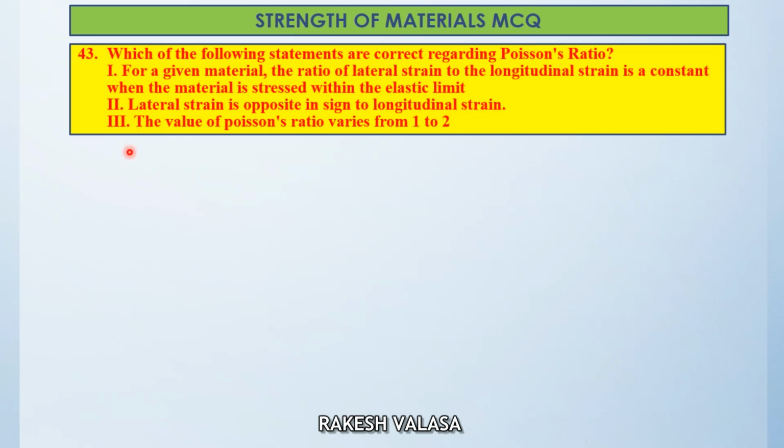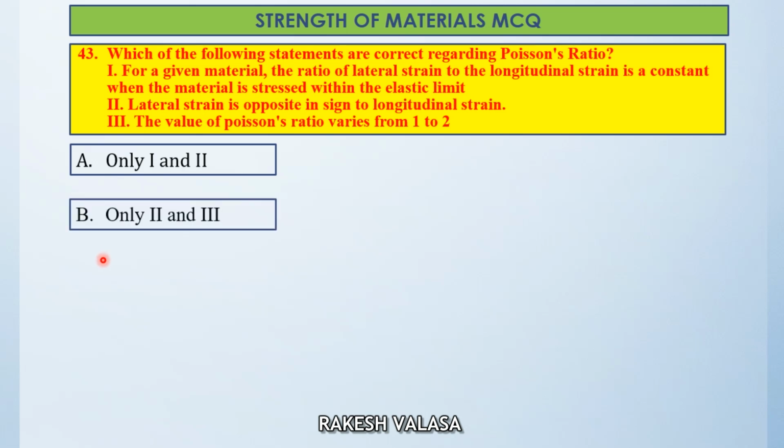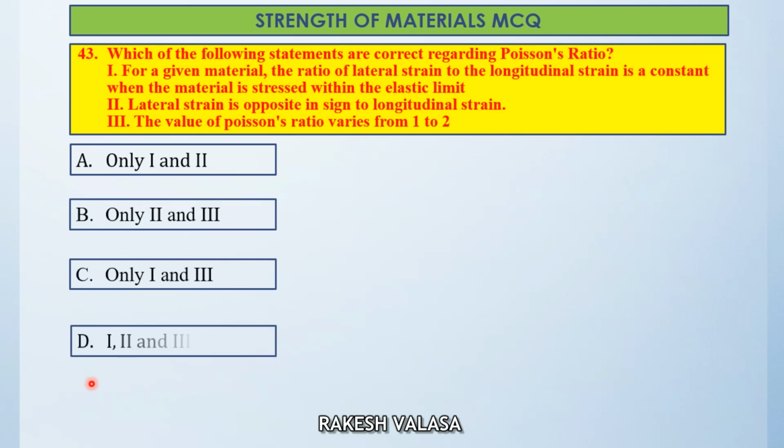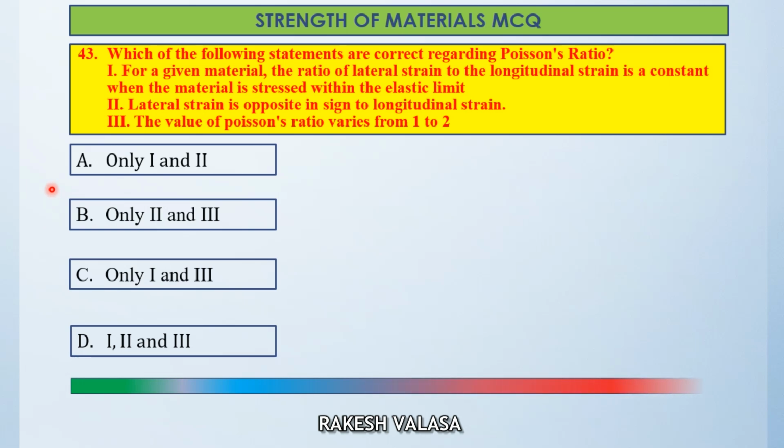Statement 3. The value of Poisson's ratio varies from 1 to 2. Option A, only 1 and 2, option B, only 2 and 3, option C, only 1 and 3, option D, 1, 2 and 3. The correct answer is option A, only 1 and 2.